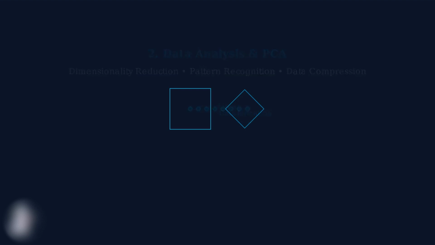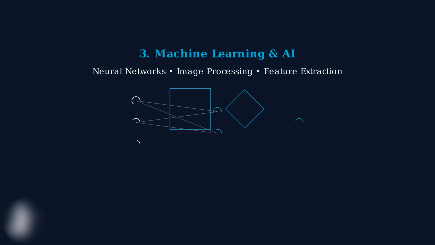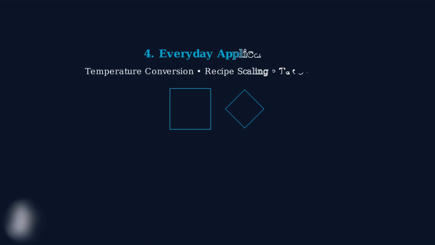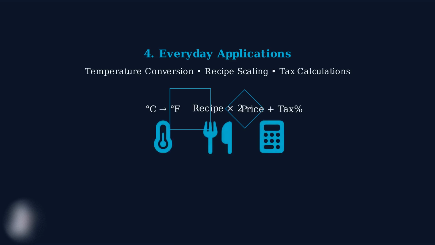information. Third, machine learning and artificial intelligence use linear transformations in neural networks for image processing, feature extraction, and pattern recognition. Every time you use face recognition or image filters, linear transformations are at work. Finally, linear transformations appear in simple everyday tasks. Converting temperatures, scaling recipes, calculating taxes. These are all linear transformations that follow the same mathematical principles.